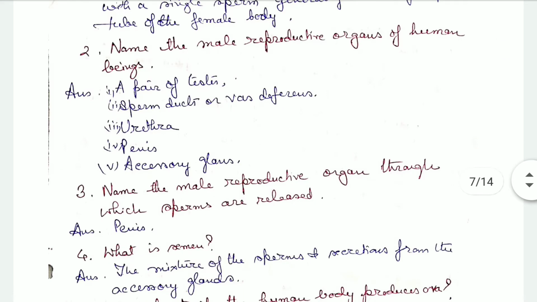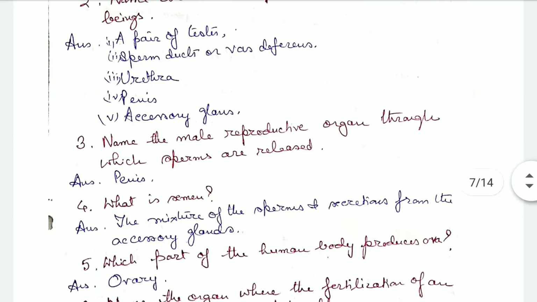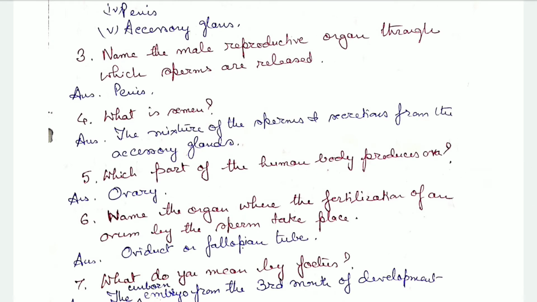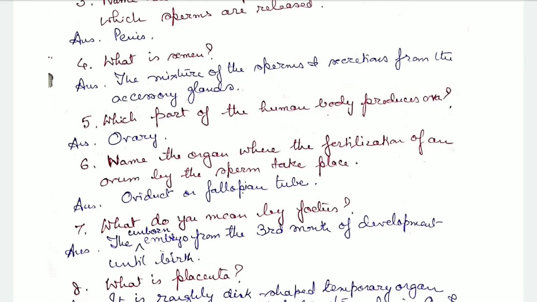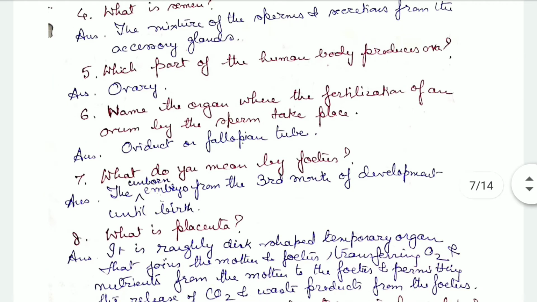Now, name the male reproductive organs of human beings. They are a pair of testes, sperm ducts or vas deferens, urethra, penis, and accessory glands. Name the male reproductive organ through which sperms are released: that is the penis. What is semen? Semen is a mixture of sperms and certain secretions released by the male accessory glands. Which part of the human body produces ova? It's the ovary.